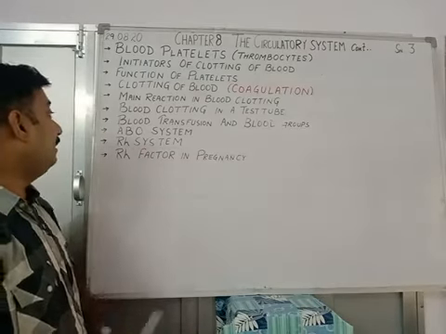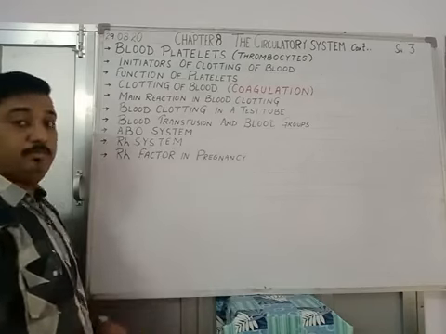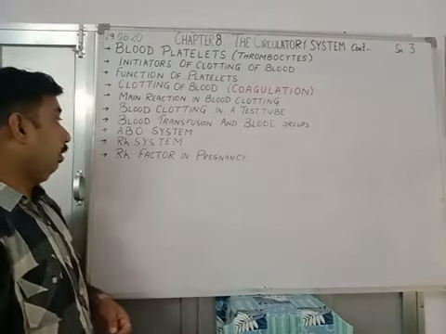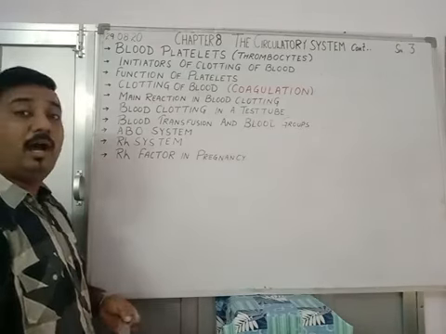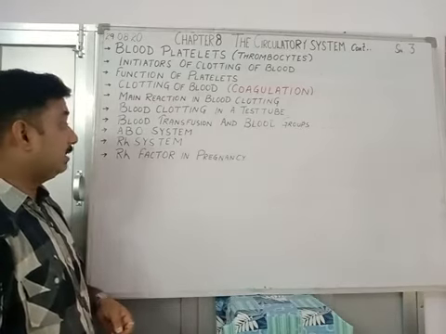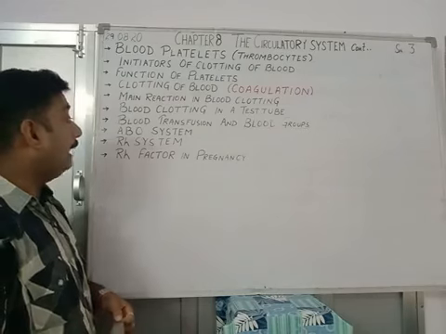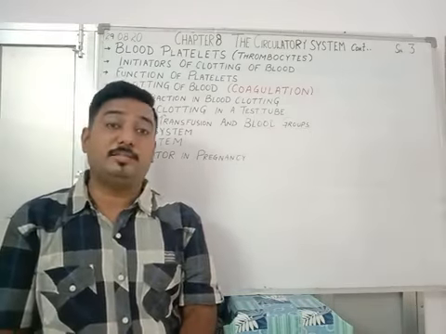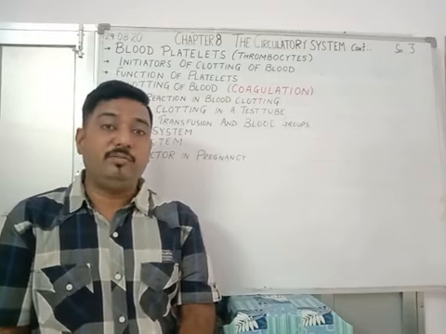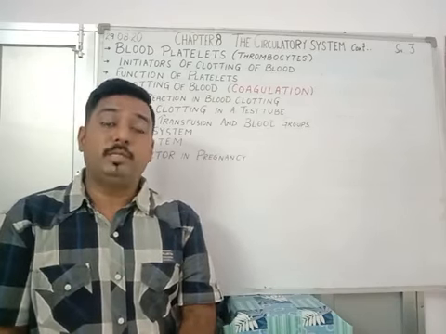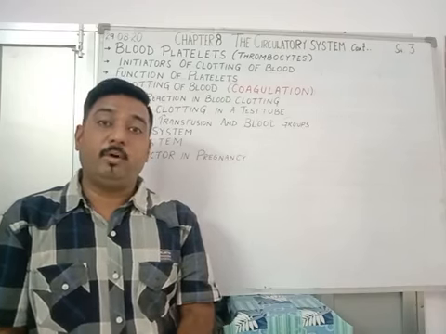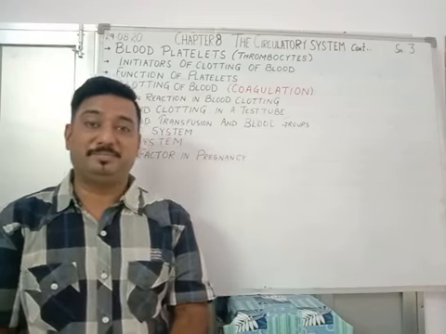We will be understanding the ABO system. What is this ABO system? It determines the blood groups. Along with that, we will also see the RH system. What is this RH system? And the RH factor in the case of pregnancy: what role does the RH factor play in pregnancy? All these things we will be studying with the help of a PowerPoint presentation.